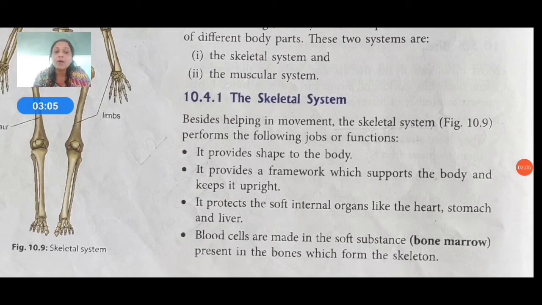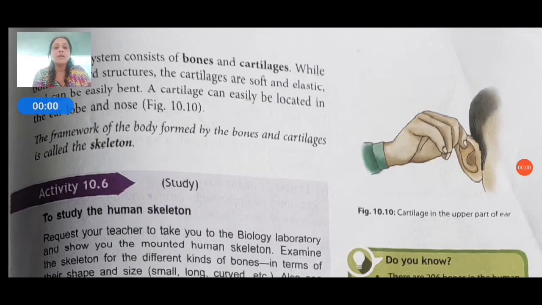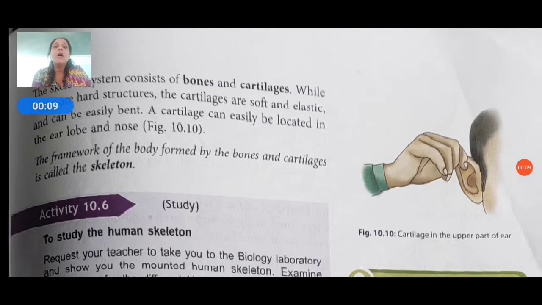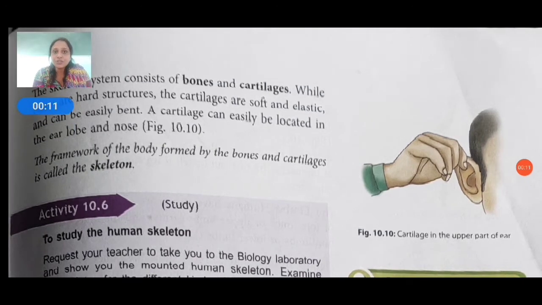Now we will discuss more things about the skeletal system. The skeletal system consists of bones and cartilages. It consists of bones and cartilages, while the bones are hard in structure and the cartilages are soft and elastic, and can be easily bent. Cartilages are soft body parts in our body, which can easily be located in the ear lobe and nose.